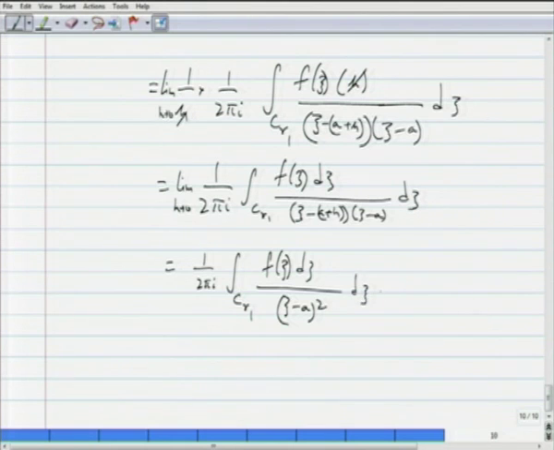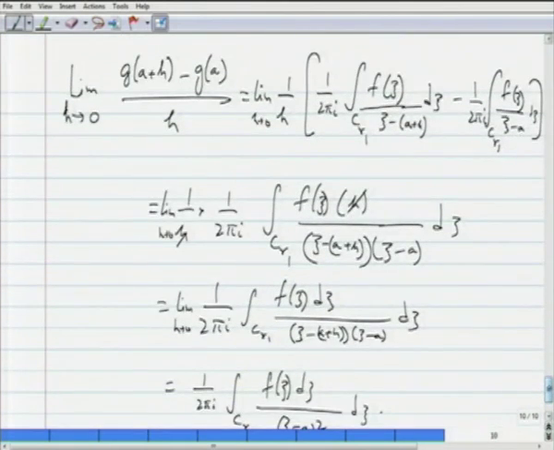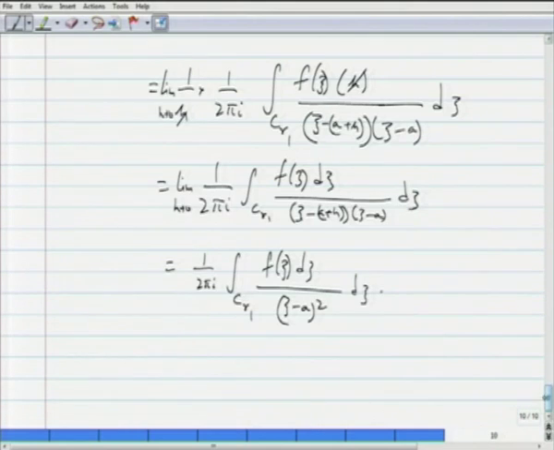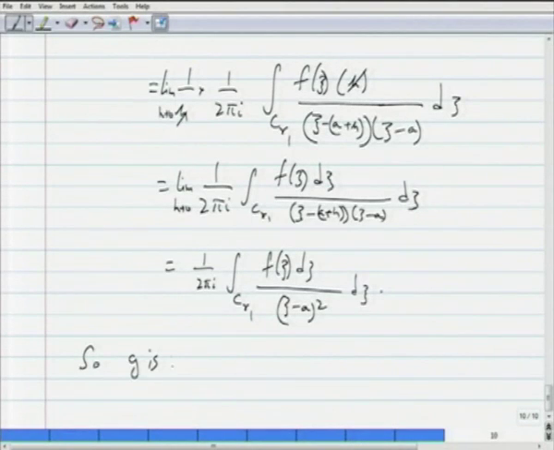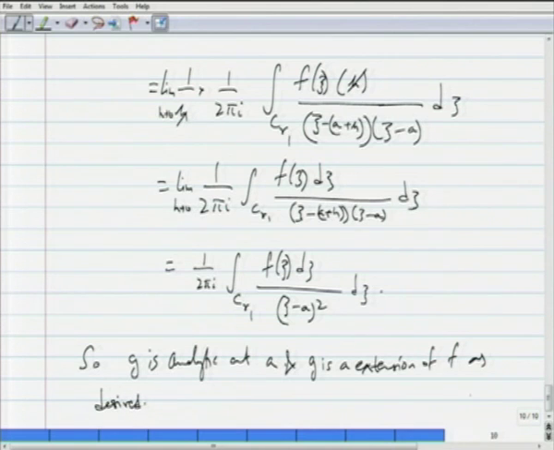So, this limit exists, limit h goes to 0 of g of a plus h minus g of a by h, and it equals 1 by 2 pi i integration over C r 1 of f of zeta d zeta by zeta minus a squared, whatever that value is. Okay. So, g is analytic at a and g is an extension of f as desired. Okay. So, that completes the proof of this theorem, and we will see other kinds of singularities next time.